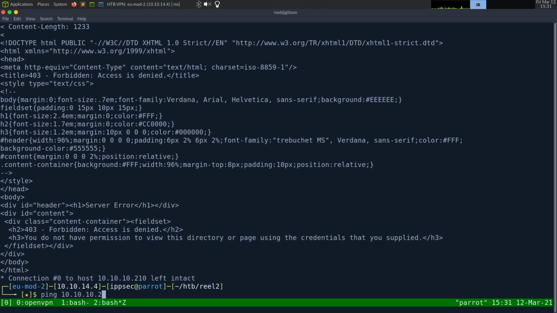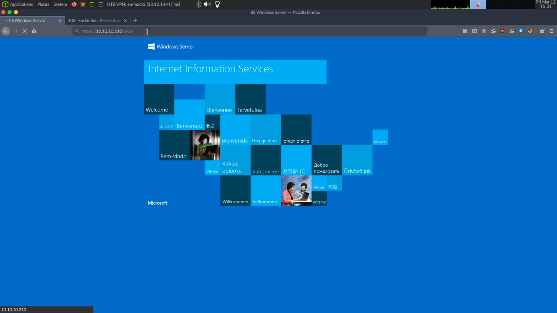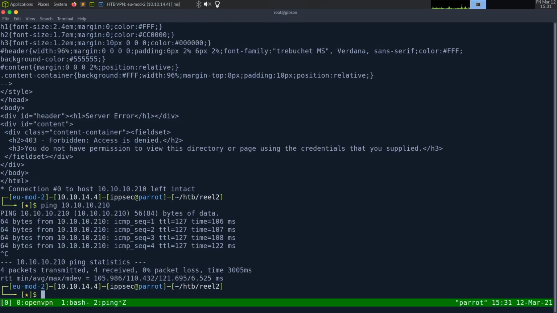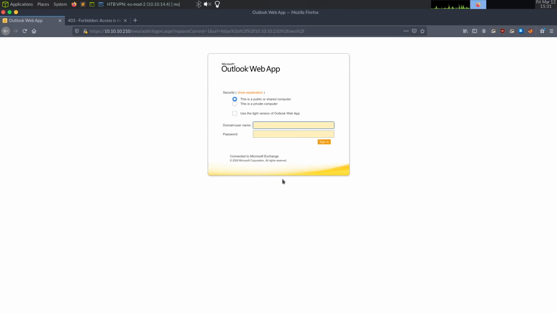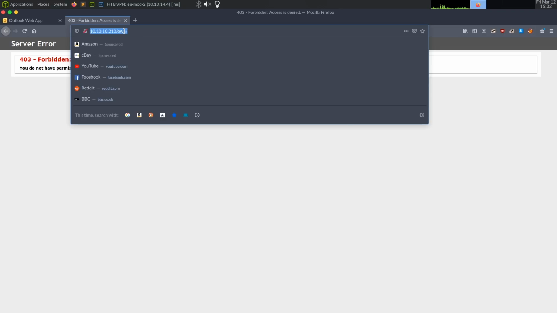Ping 10.10.10.210. Okay, I don't know why it's not working. Oh, there we go. Outlook Web App. So we don't have a username and password for this. So let's check out what that third port was.